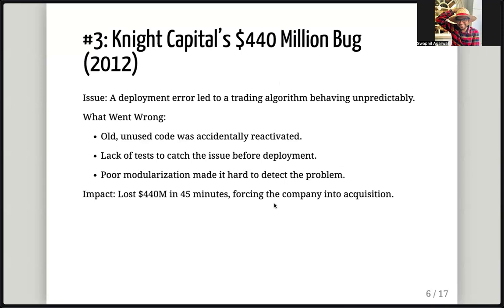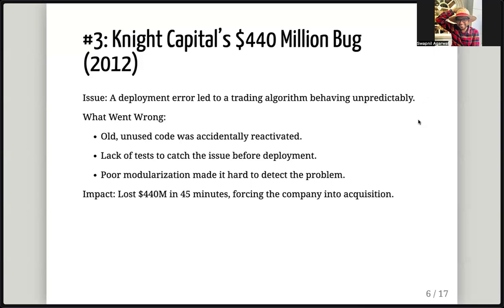This was again a big bug, which is known as the 440 million bug. And if you Google it, again, all of these things are real. You Google anything, you'll find 10 blog posts talking about this bug. So this is Knight Capital's $440 million bug. And the issue was there was a deployment error, which led to a trading algorithm behaving unpredictably.